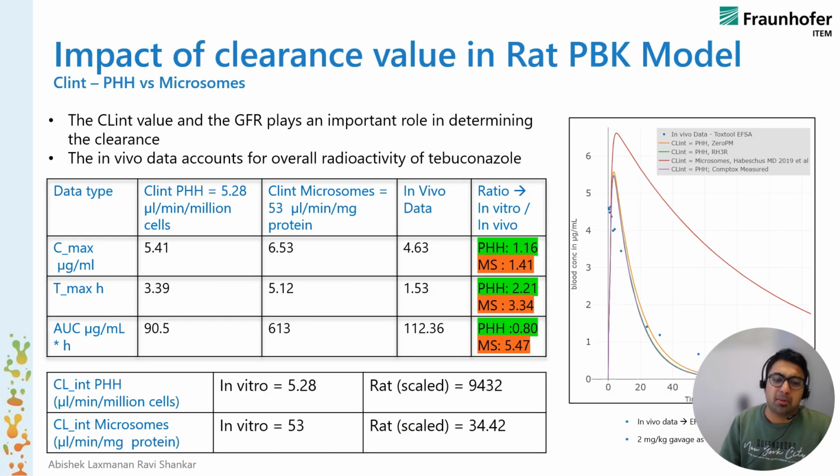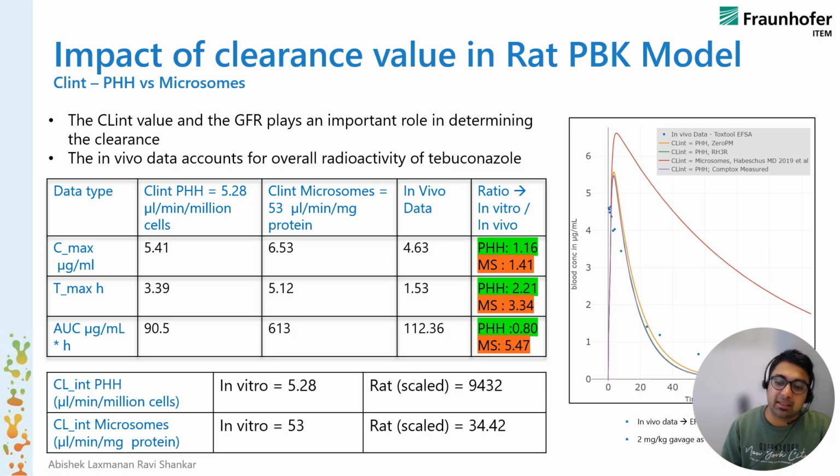So what do we observe here? We use various clearances, as I mentioned in the previous slide, and this is a male rat of 350 grams. We see a lot of blue dots, which represent the in vivo measured values from the FSAR report. And there are various lines: the red line represents the microsome clearances from rat, and the orange and the blue lines represent the intrinsic hepatic clearance from the primary human hepatocytes.